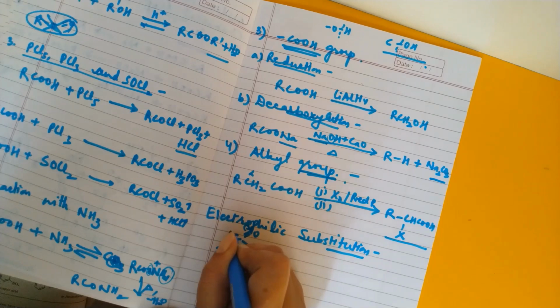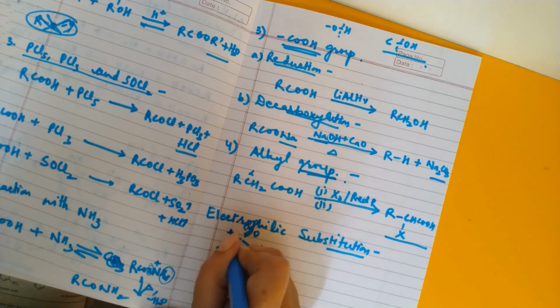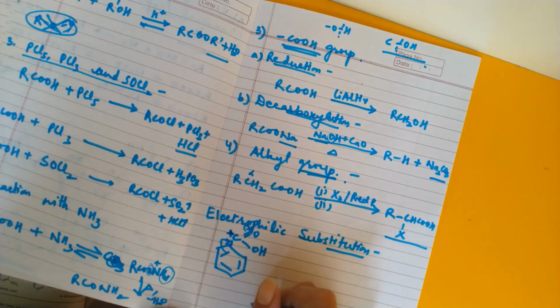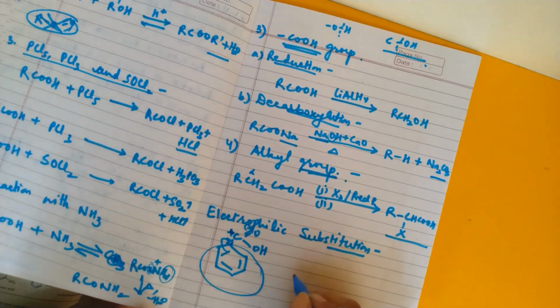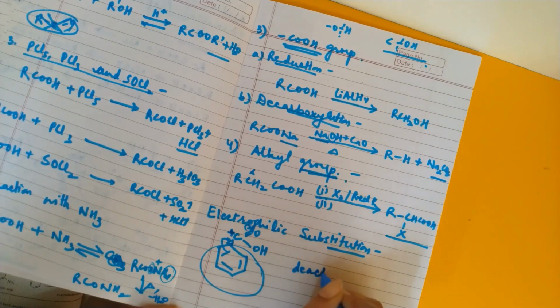In turn, this carbon will develop a positive charge. Now this positively charged carbon will withdraw this pair of electrons towards itself, and in this way it is making the benzene ring electron deficient, and that is why it will be deactivating the benzene ring for electrophilic substitution, a deactivating group.